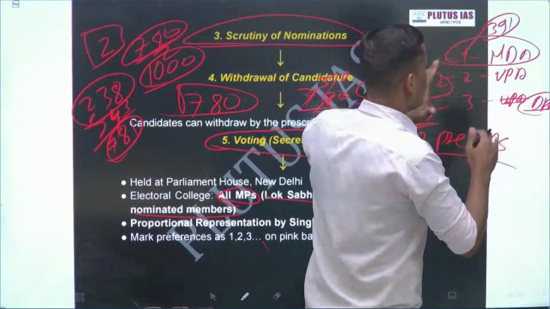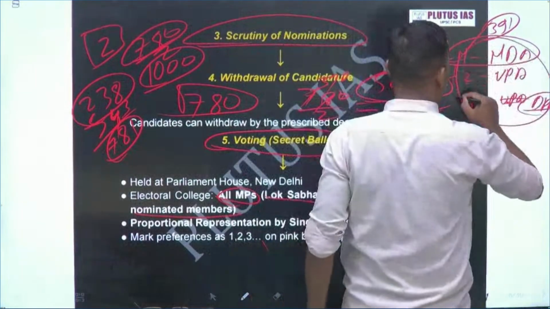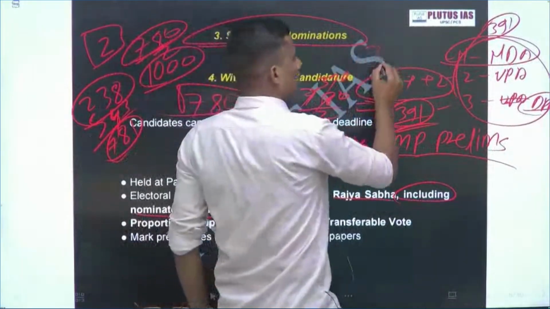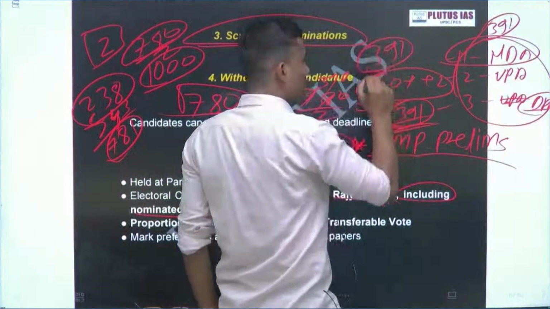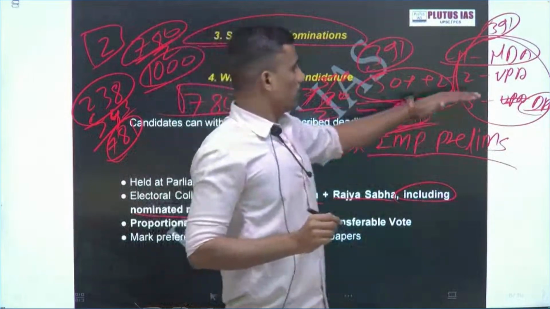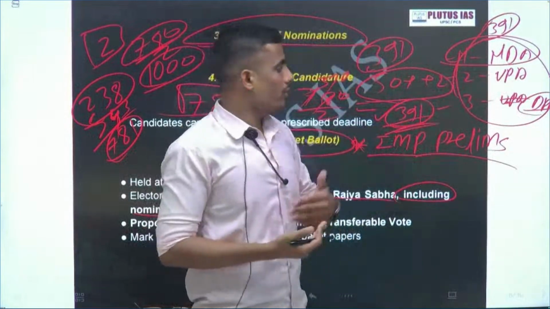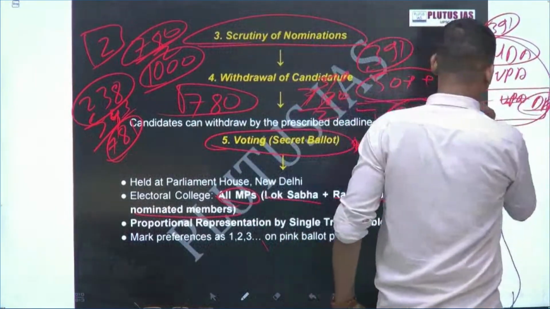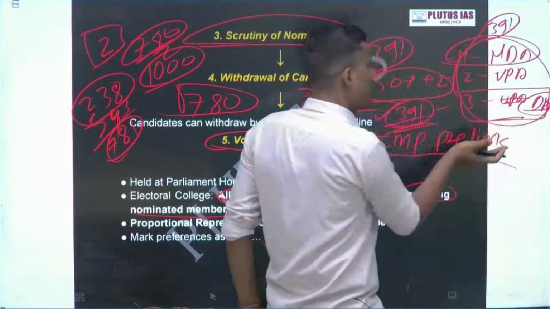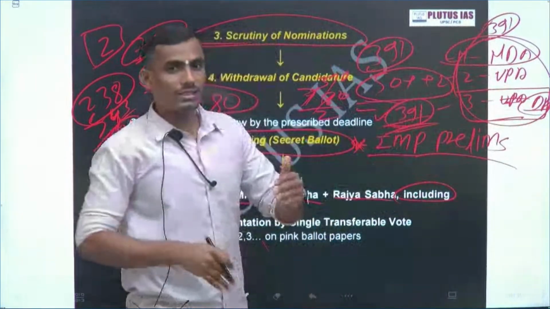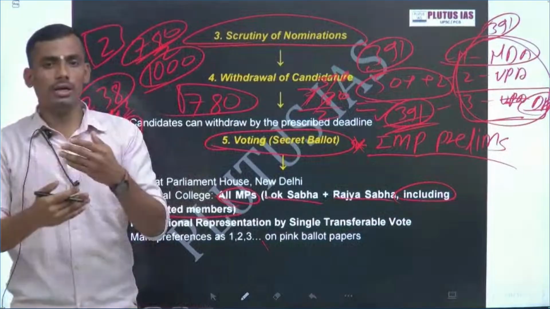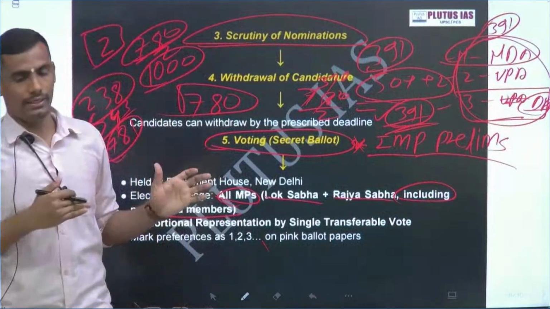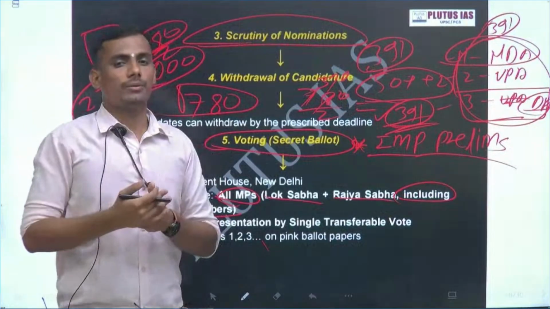If in the first round none of the three candidates gets 50%, the second round will start. The candidate with the fewest votes is eliminated, and those votes are transferred to the others, then the next round starts. This process continues until someone gets 50% of the votes.